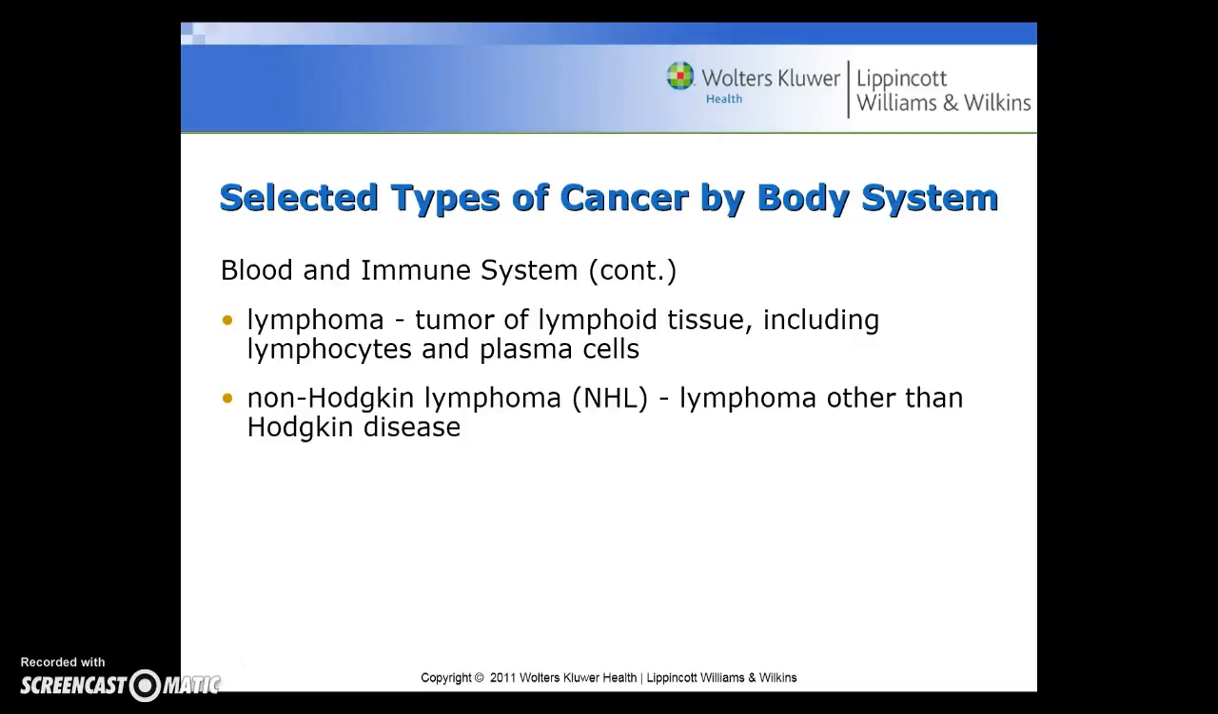Additionally, a lymphoma is a tumor of the lymphoid tissue, including the lymphocytes and plasma cells. An NHL, or a non-Hodgkin's lymphoma, is a lymphoma other than Hodgkin's disease.